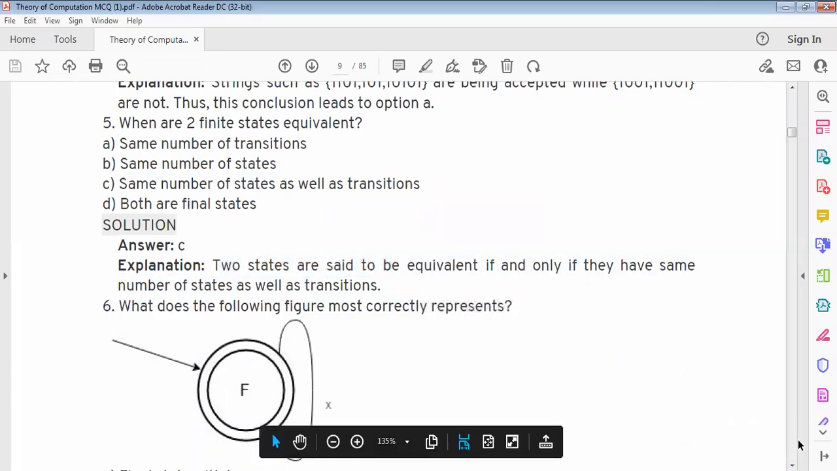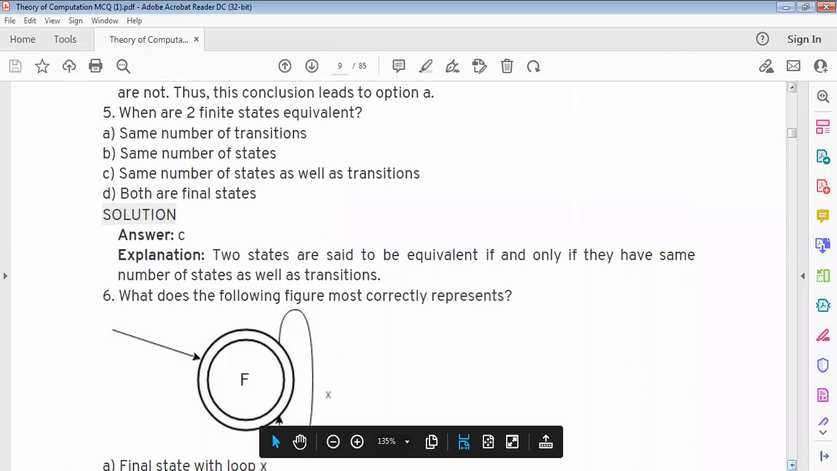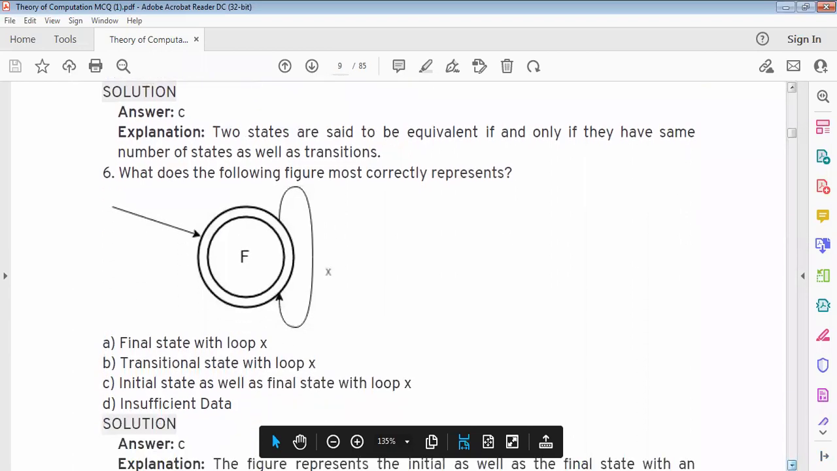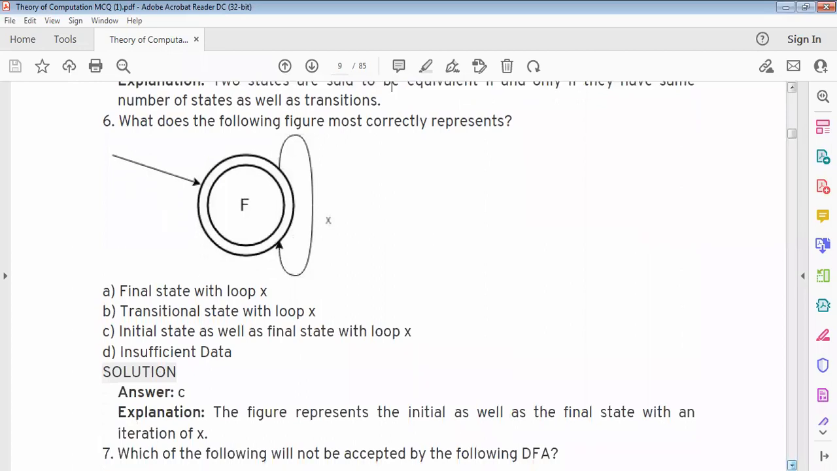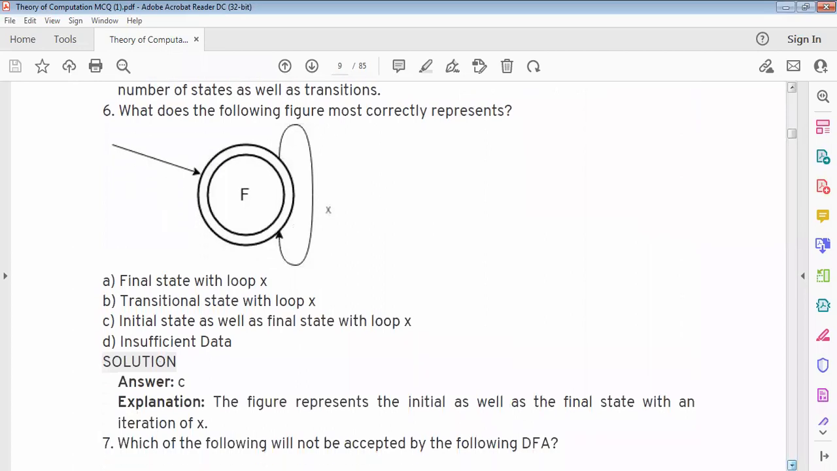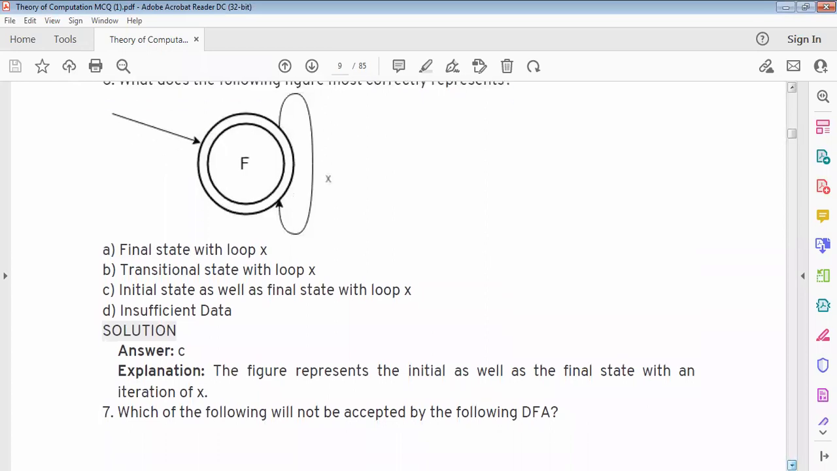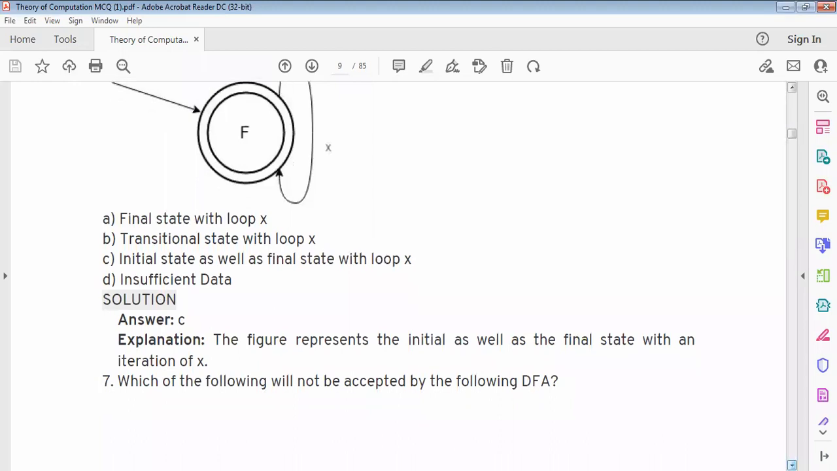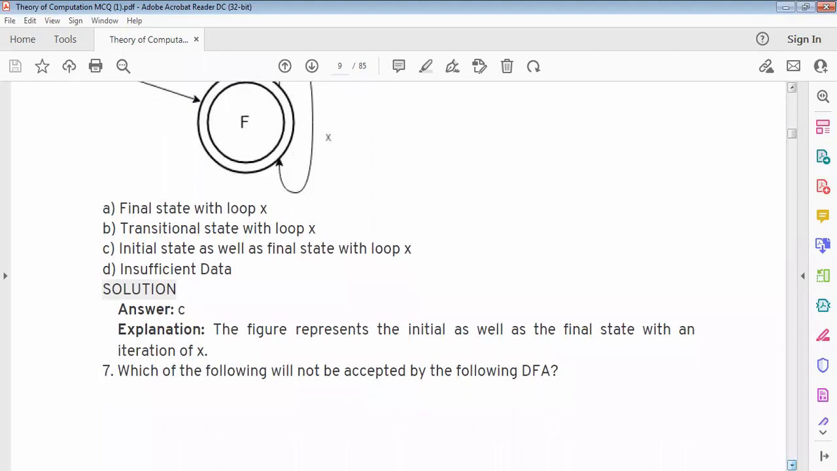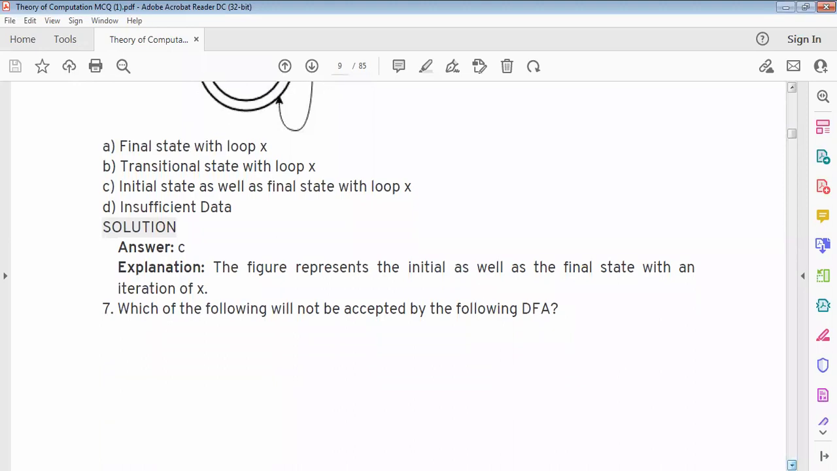Next, what does the figure most correctly represent? Option C, initial state as well as final state with the loop x. The figure represents the initial as well as the final state with an iteration of x.